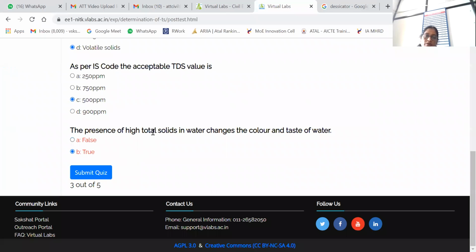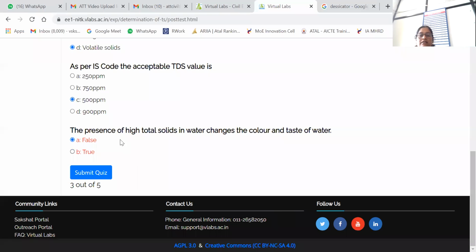And here, the presence of high total solids in water changes color and taste of water. It changes the color of water, so it is affecting the turbidity, the transmission of light, scattering of light. It will affect the transmission of light, but not the color and taste.